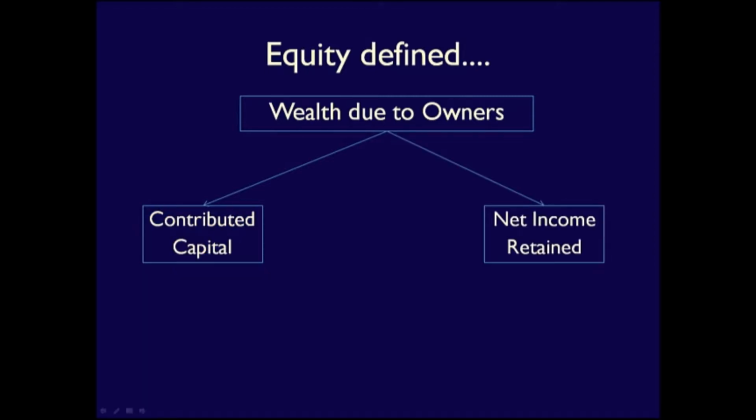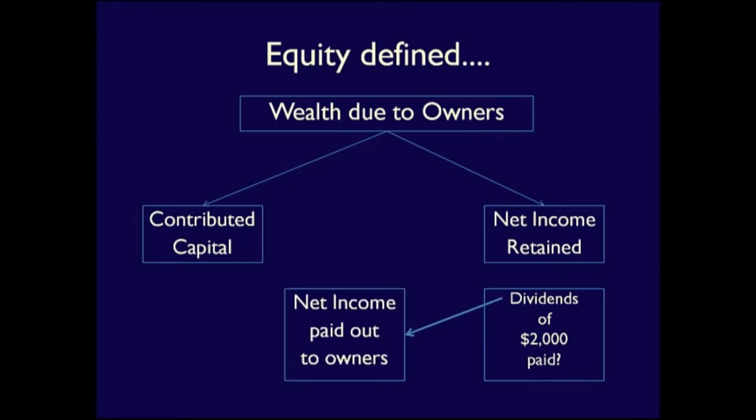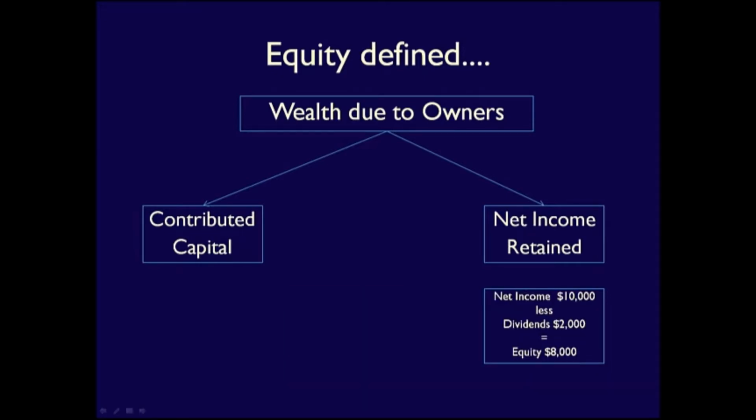Second, equity is the earnings that the business generates and keeps in the business. For instance, if the business has net income of $10,000 during the year, then the equity would go up by $10,000. If a portion of that net income was paid out to the owners in the form of dividends, then equity would go up by the amount of net income less the amount of dividends. Dividends are the profit which a business chooses to pay out to the owners of the business. For example, if a business had net income of $10,000 but paid out dividends of $2,000, then equity would increase by $8,000, which are the earnings that the business has kept. This is called retained earnings, meaning the profit or earnings kept or retained in the business.